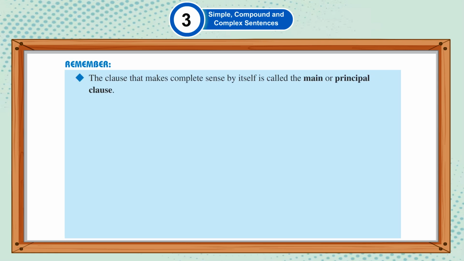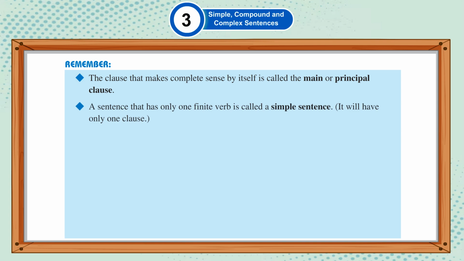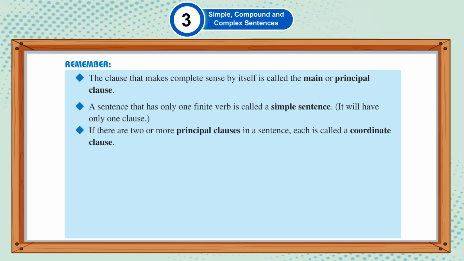Remember, the clause that makes complete sense by itself is called the main or principal clause. A sentence that has only one finite verb is called a simple sentence. It will have only one clause. If there are two or more principal clauses in a sentence, each is called a coordinate clause. A sentence that has two or more principal clauses is called a compound sentence.